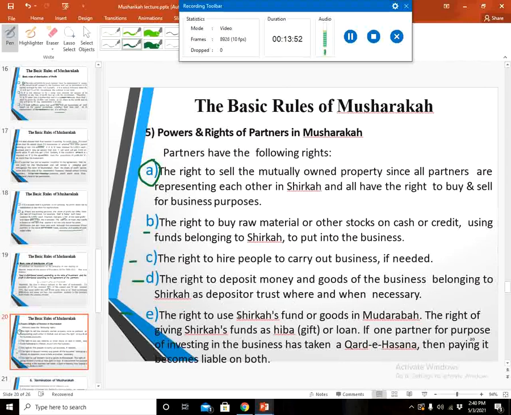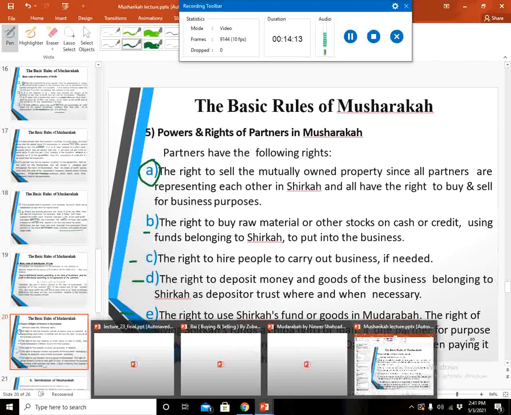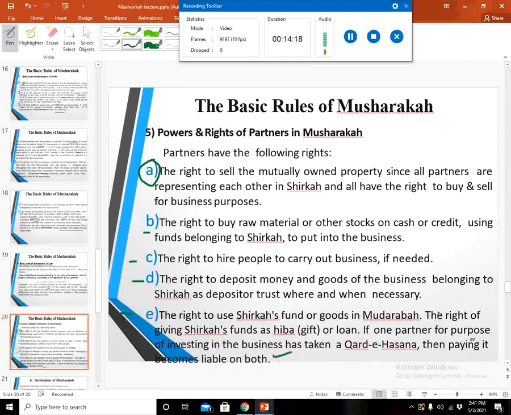Number 5, the right to use shirakah funds or goods in mudaraba, and the right of giving shirakah funds as hiba, gift or loan. If one partner, for the purpose of investing in the business, had taken a qarz-e-hasana, then paying it becomes liable on both. That is the very important thing: if all the partners are participating in active management of the musharaka business and they have taken qarz-e-hasana from anyone, then all the partners are liable to pay back that qarz-e-hasana.